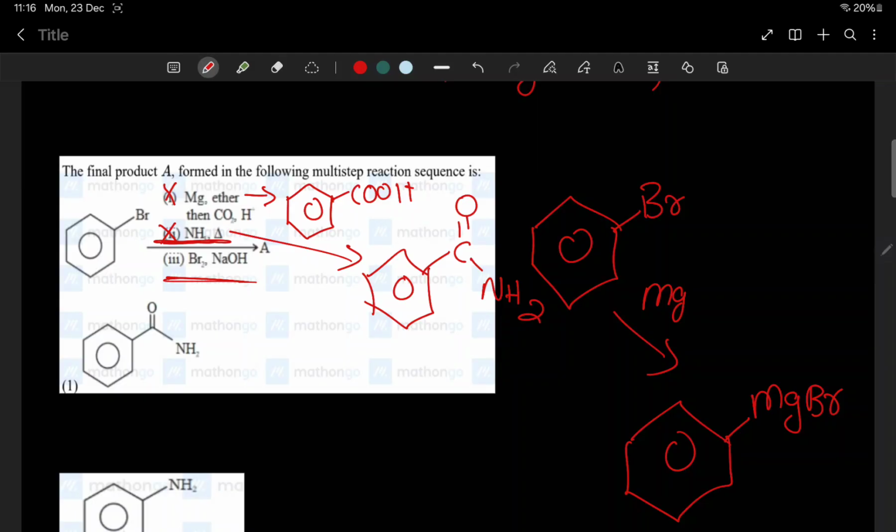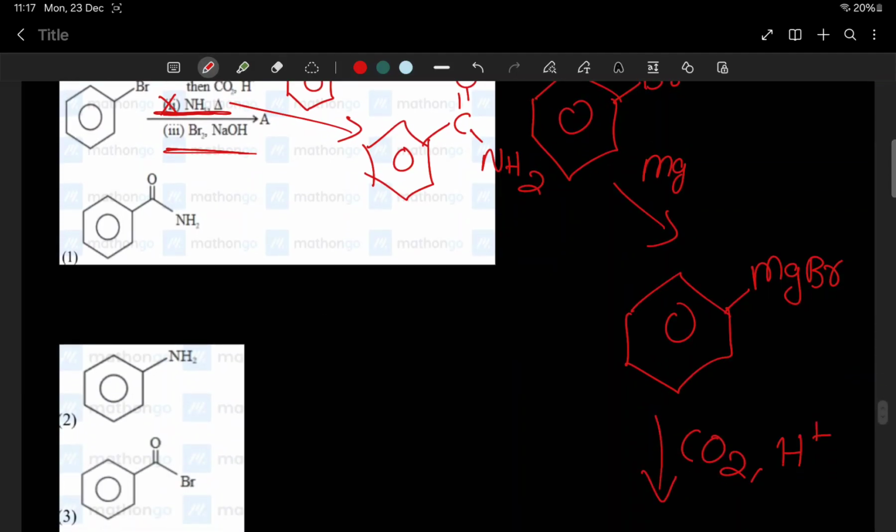Now the last thing. Look, bromine and NaOH. Where did I see bromine and NaOH? In haloalkane and haloarene? I don't remember anything with bromine and NaOH. Can I think of something from the alcohol chapter? No, it's not there. In the aldehyde chapter also nothing is told there. Then the next chapter is carboxylic acid. There also nothing related to Br2 and NaOH is given. Go to your amines chapter.